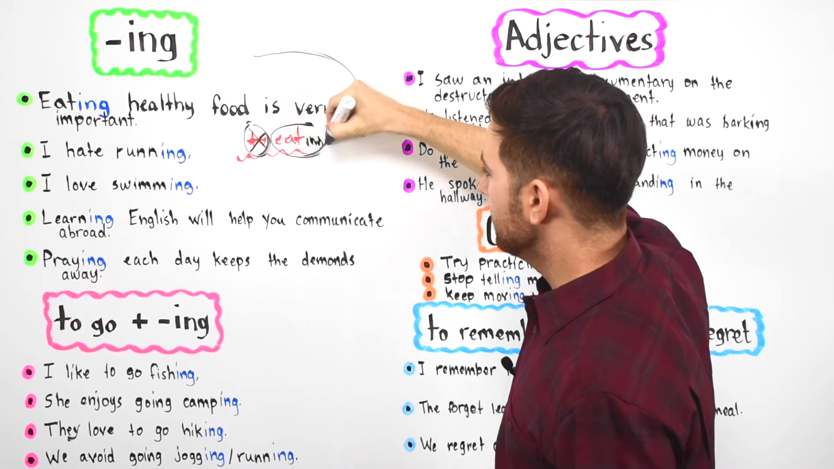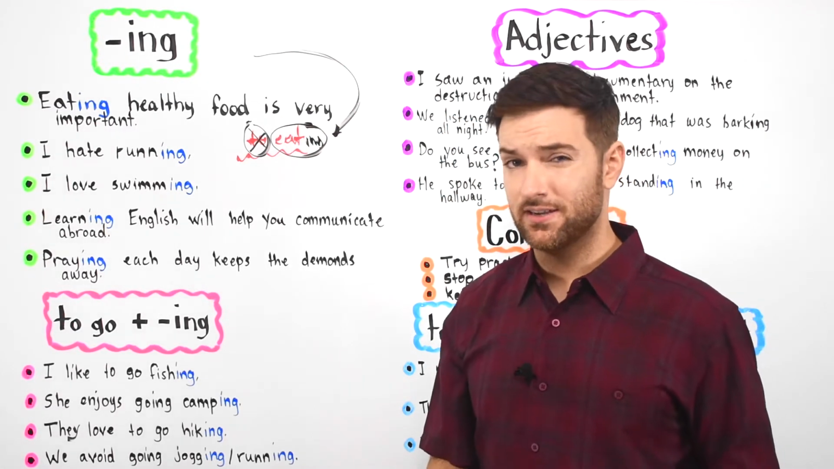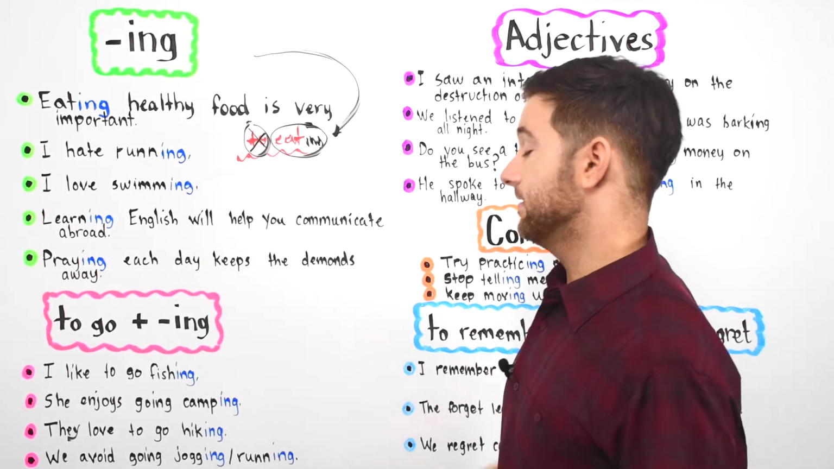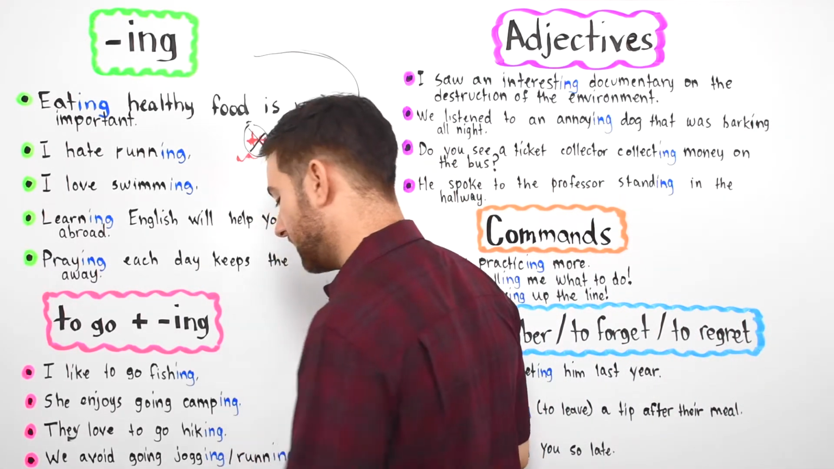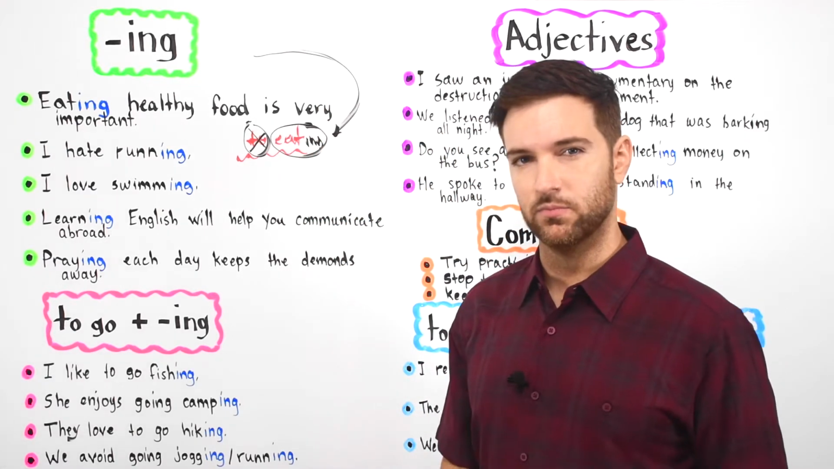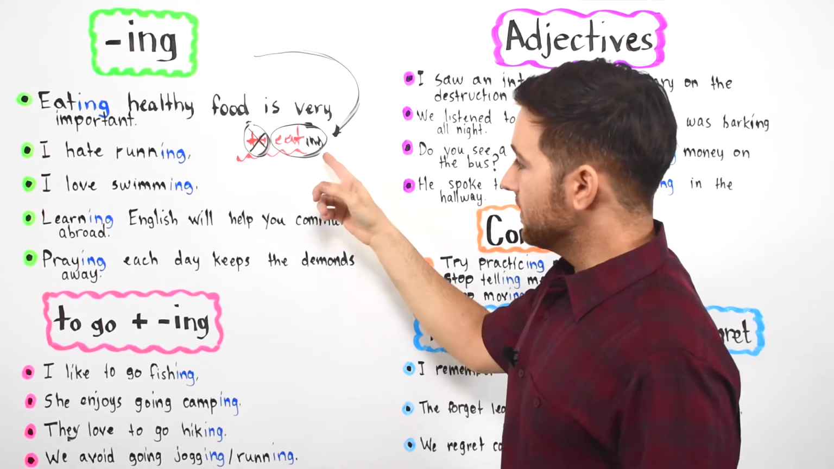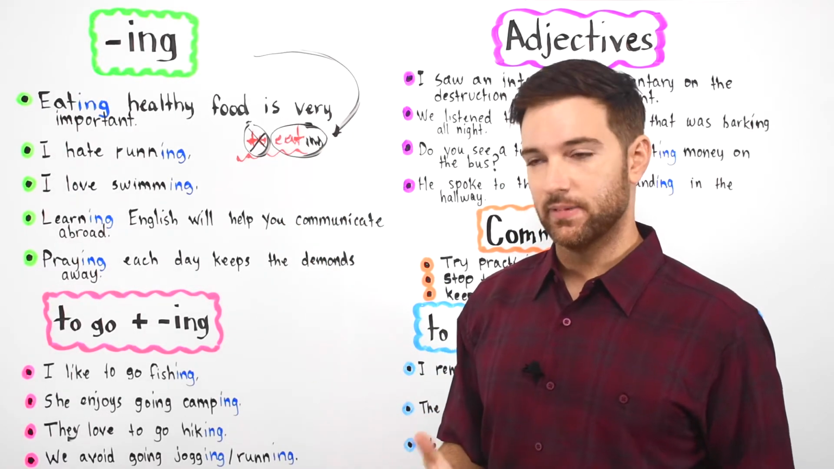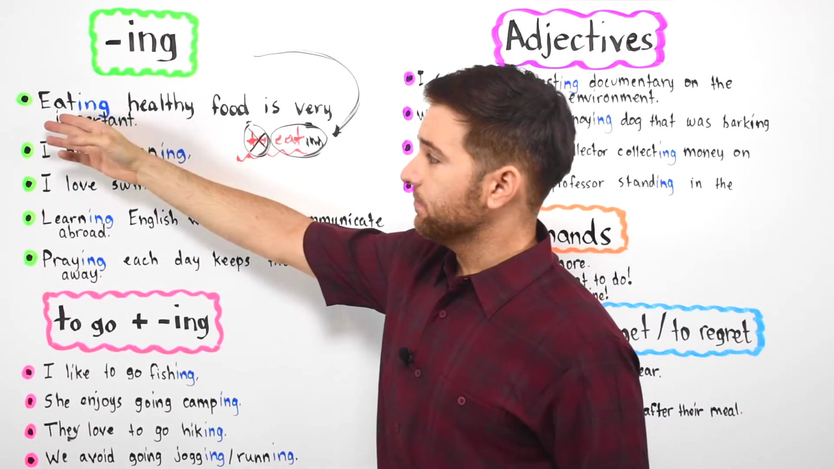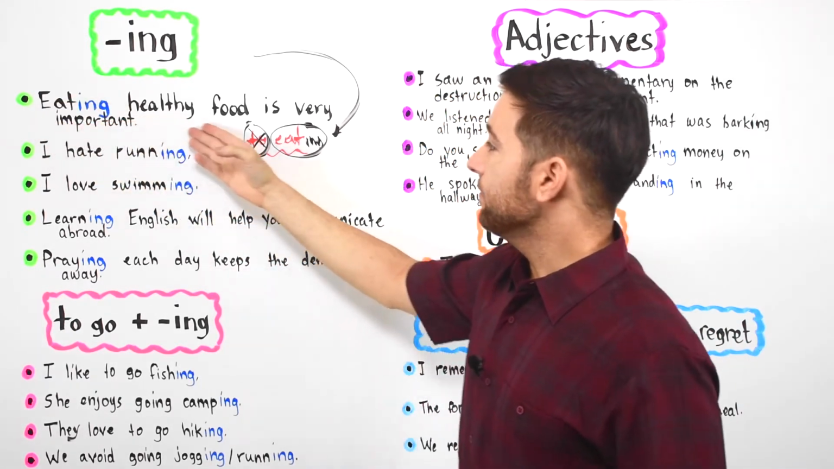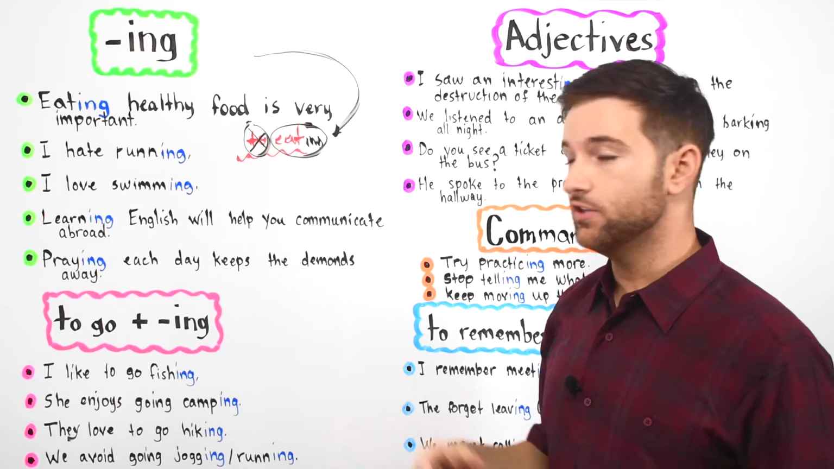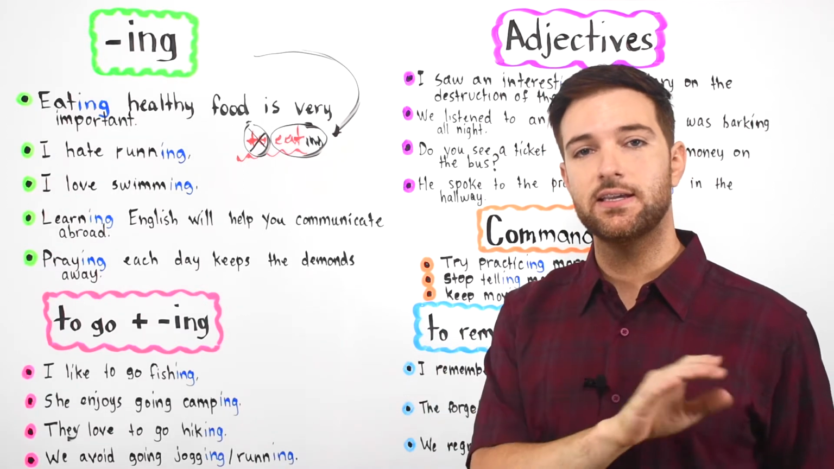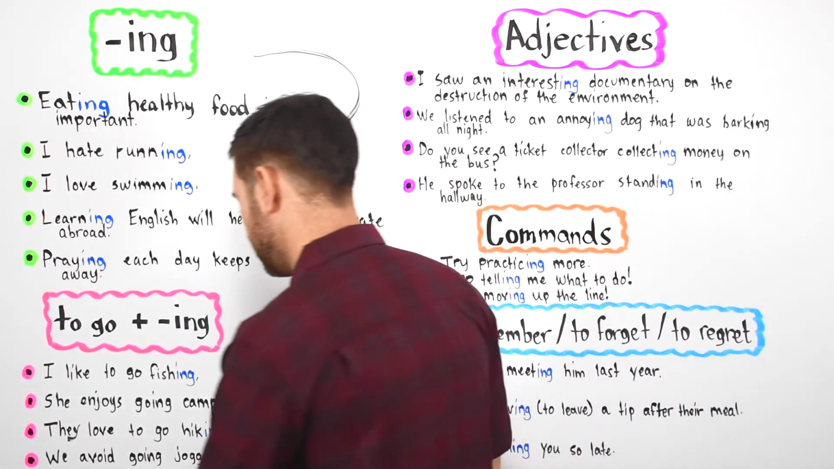Now, is eating a verb? No. It's not a verb. Eating is actually a noun in this case, but it describes the actions of a verb. Do you understand? So even though it's not a verb, it describes the actions of a verb. It's almost like it is a verb, but it's not. In our first example, you can see here that we have eating healthy food is very important. You can see the verb to eat, right? It's eating.